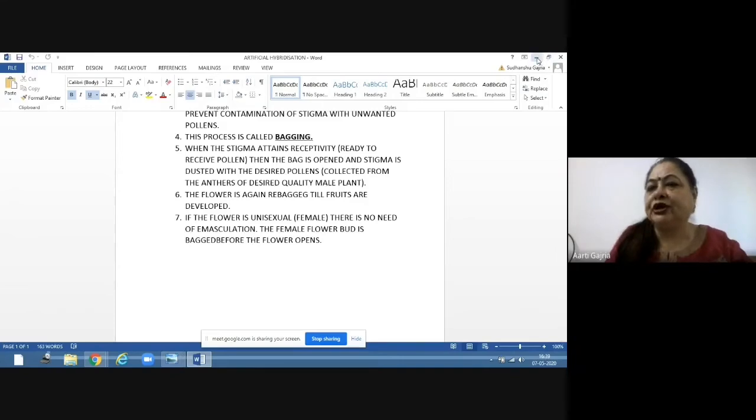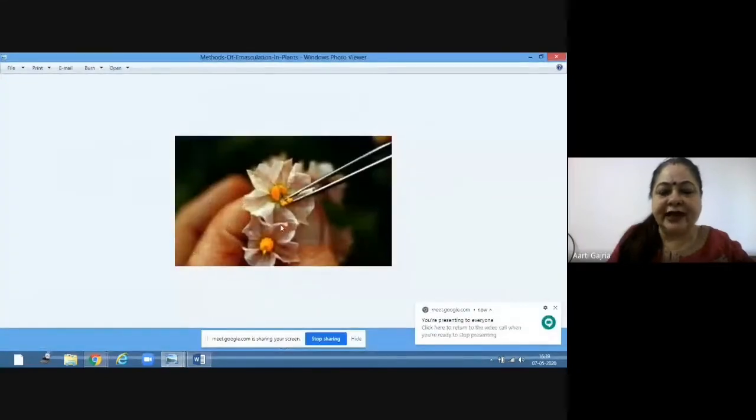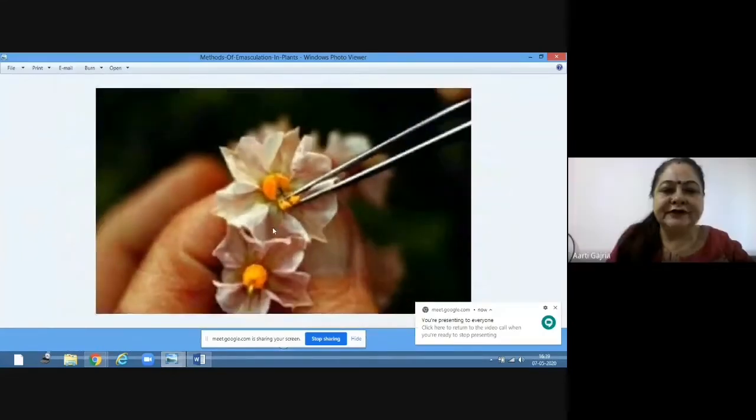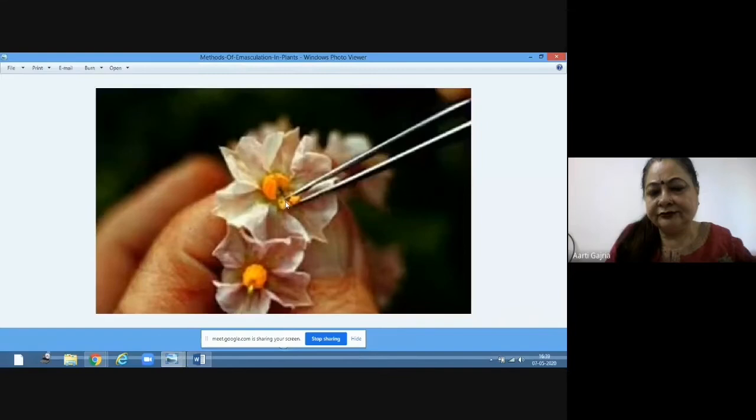Now let me show you the diagram so that you can understand it more clearly. See, can you see this diagram? Yes, ma'am. This is the process of emasculation. The flower is there and this is forceps. With the help of forceps, the anthers are removed. The stamens are removed. Anther lobes are removed. So that these pollen will not pollinate, will not fertilize the egg of this flower. Clear?